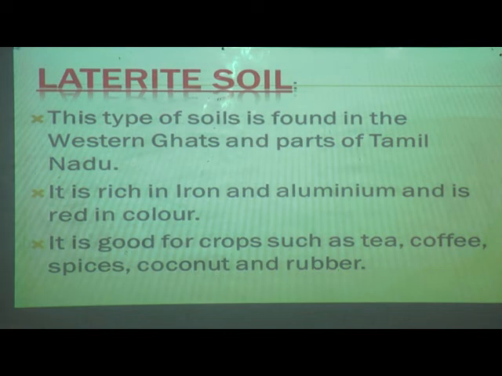And this laterite soil is rich in what? Iron and aluminium, and it is red in color. It is good for crops such as tea, coffee, spices, coconut and rubber. So where this soil is there, what type of crops can be cultivated there? It is good for tea, coffee, spices, coconut and rubber.